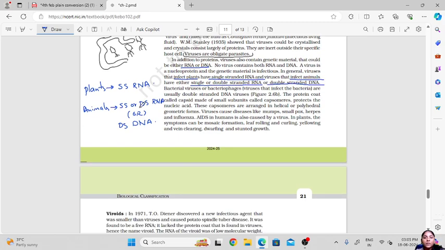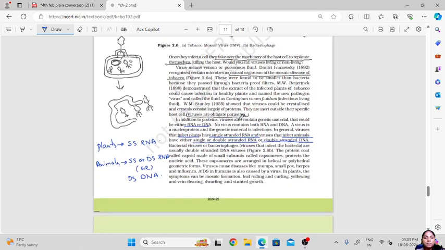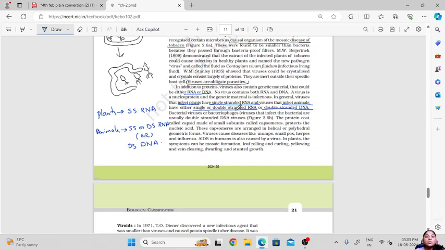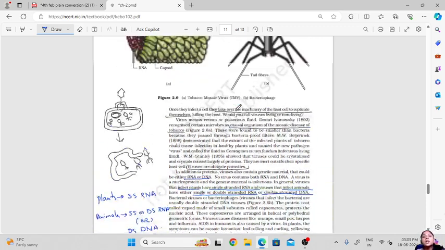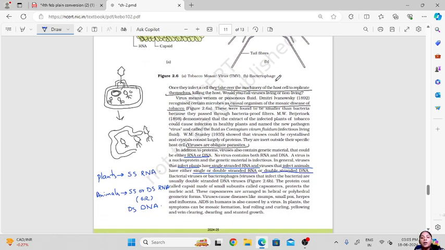Okay, now let us learn something about the structure of these viruses. These are the bacterial viruses, or the bacteriophages. Bacteriophage means those viruses which infect the bacteria. Viruses that infect the bacteria are called bacteriophages, and they usually have double-stranded DNA.